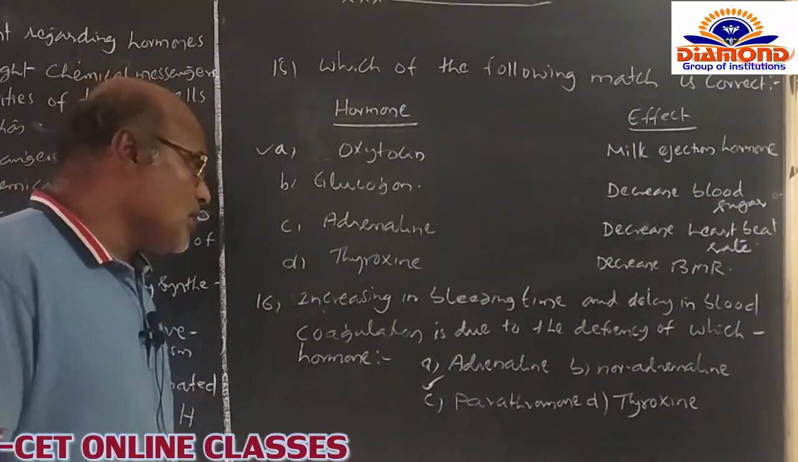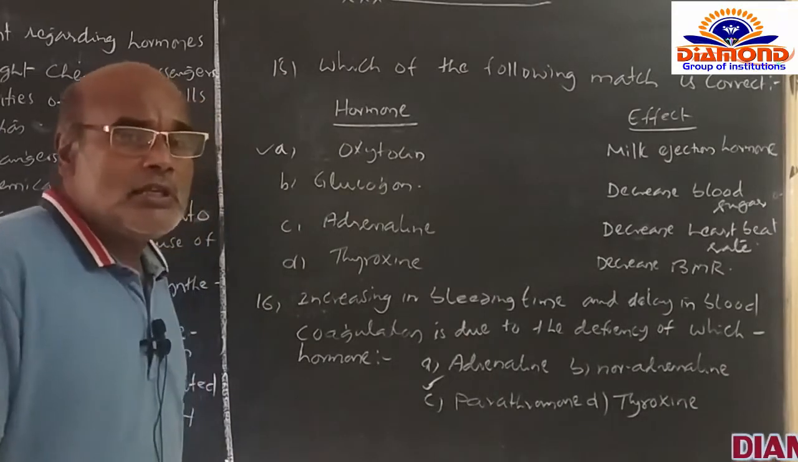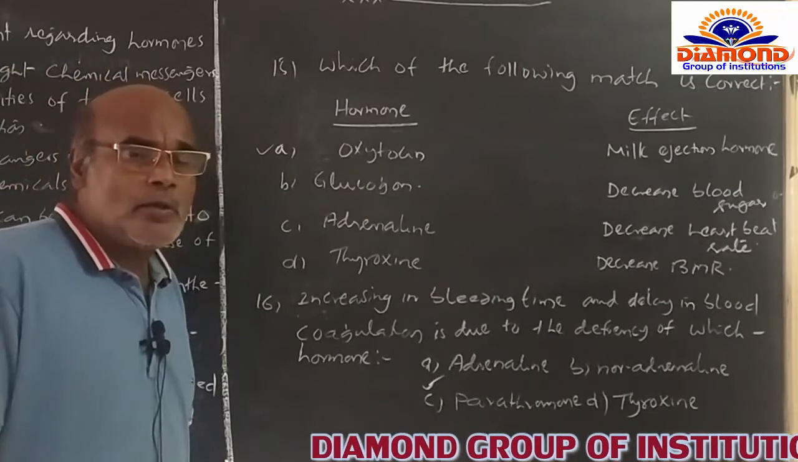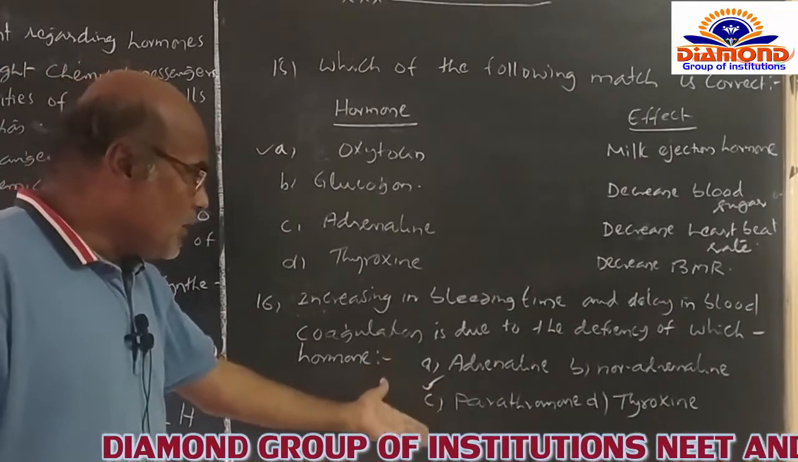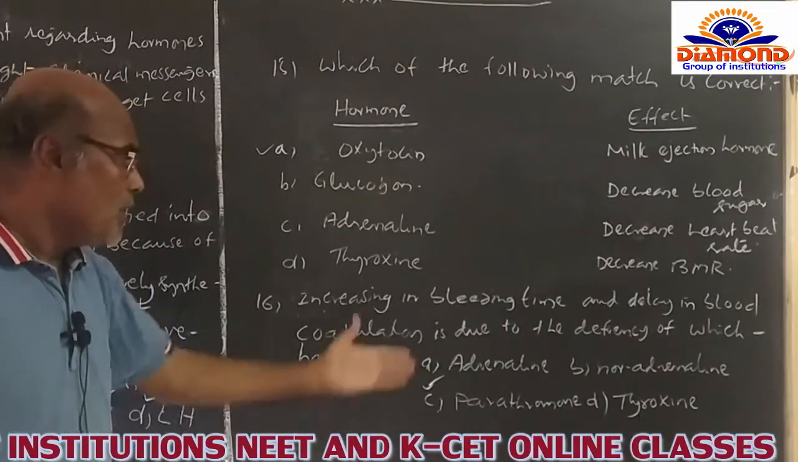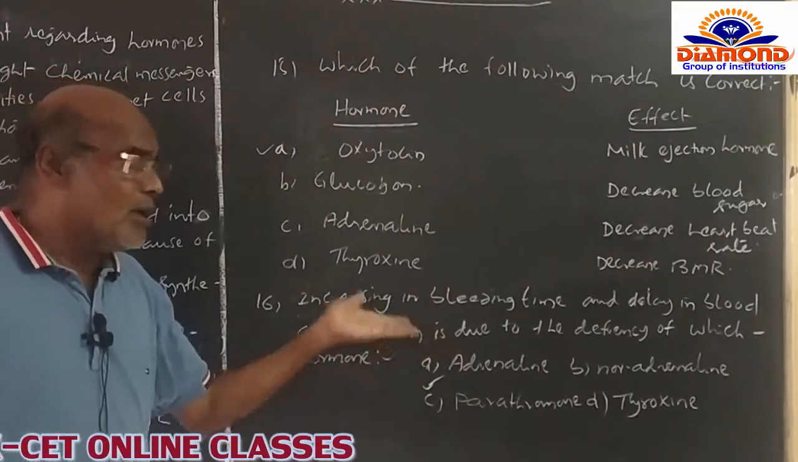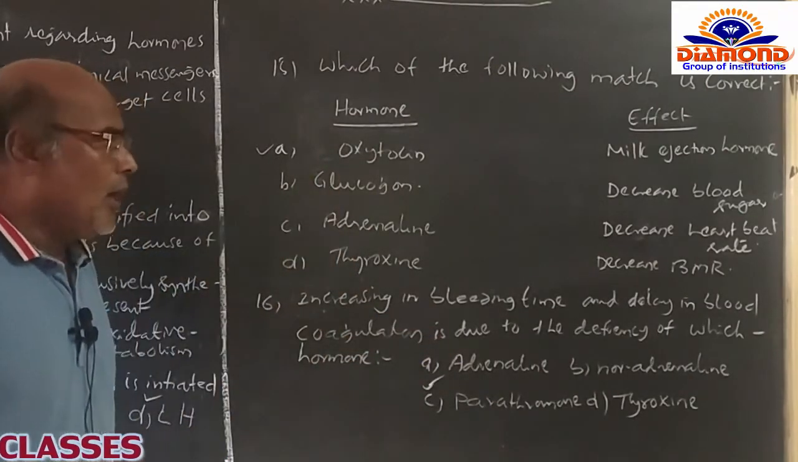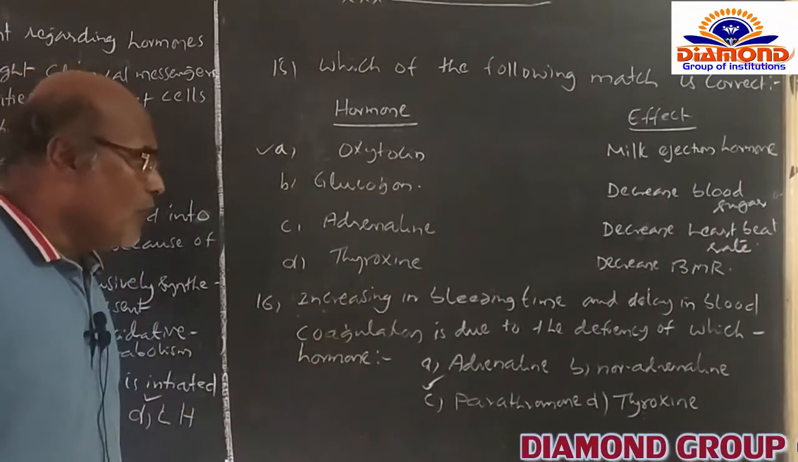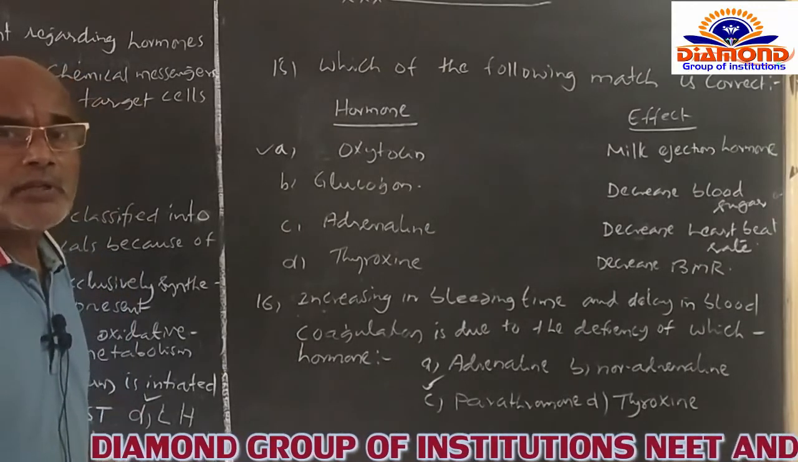And after that, C is the parathyroid. It is the correct one. Parathyroid hormone is secreted by the parathyroid gland, which always maintains the calcium levels in the blood. If there is a deficiency of the parathyroid hormone in the body of a human being, that will increase the bleeding time and delay the clotting of the blood itself. That's why the C option is the right option for this question. Whereas D, the thyroid, is the growth hormone secreted by the thyroid gland itself.